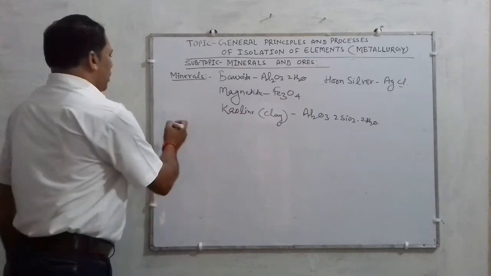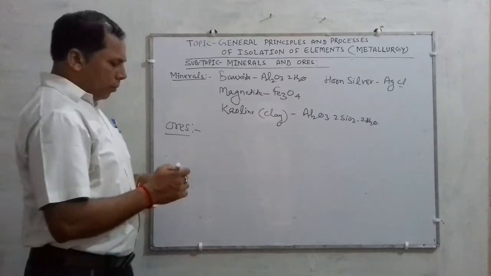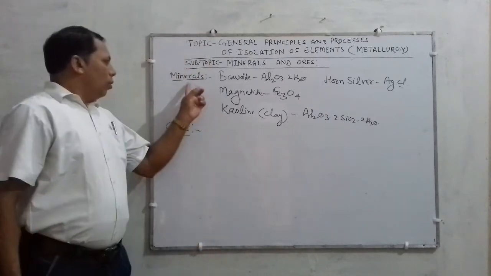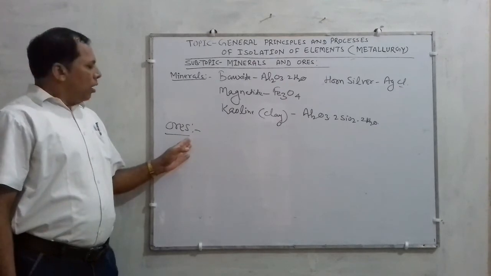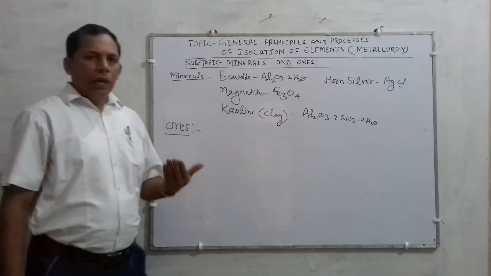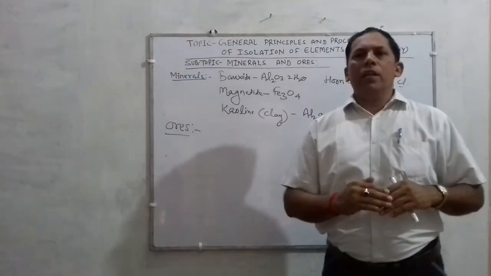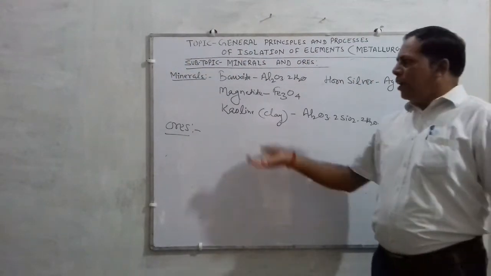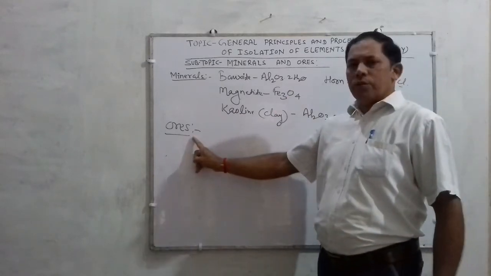And now the next point is: what are ores? Ores are those minerals from which a metal can be economically, conveniently and easily extracted. Listen sincerely, children. What are ores?